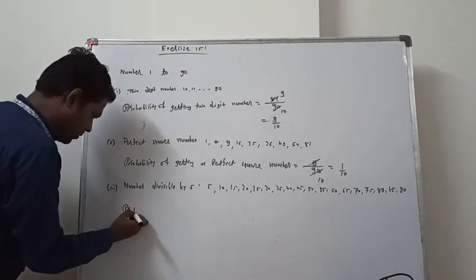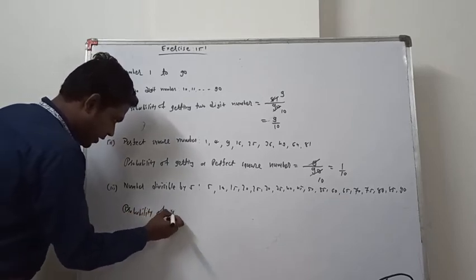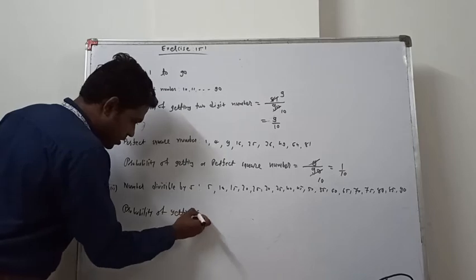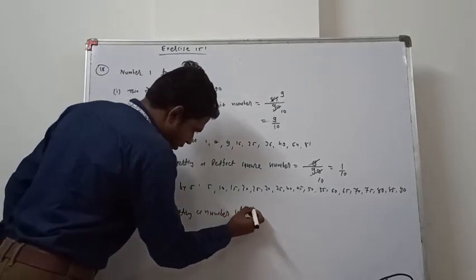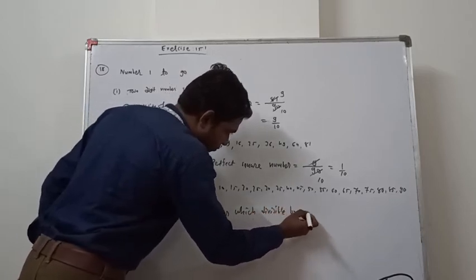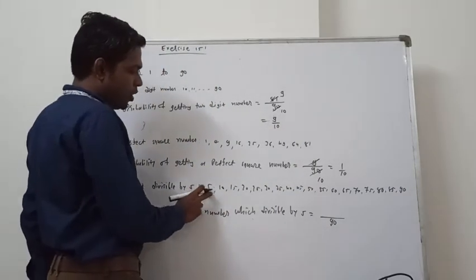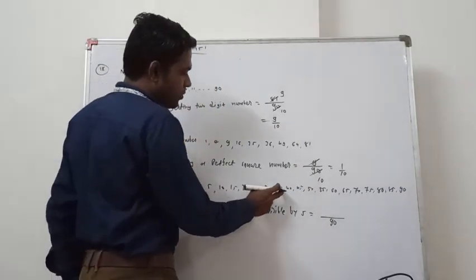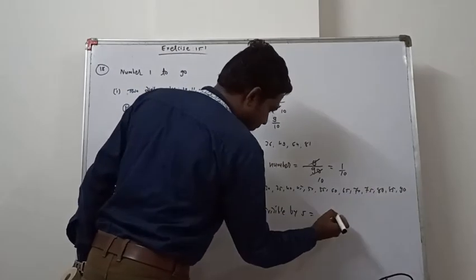Probability of getting a number which is divisible by 5 equals total 90 numbers, and these are how many? 1, 2, 3, 4, 5, 6, 7, 8, 9, 10, 11, 12, 13, 14, 15, 16, 17, 18.